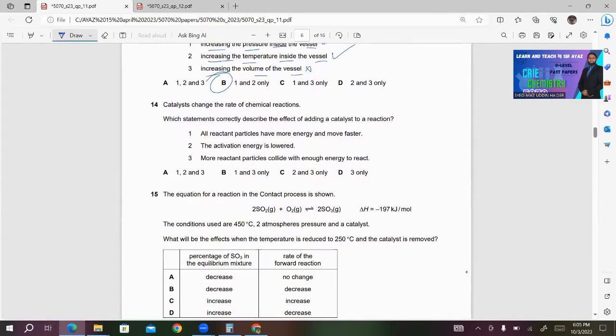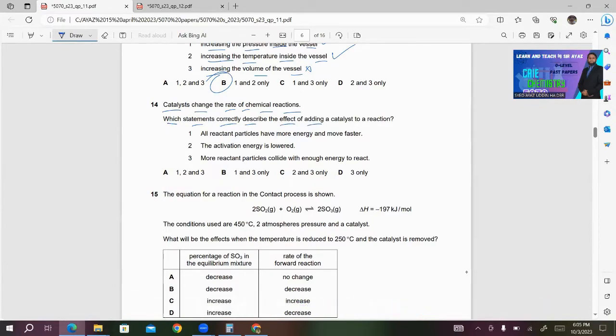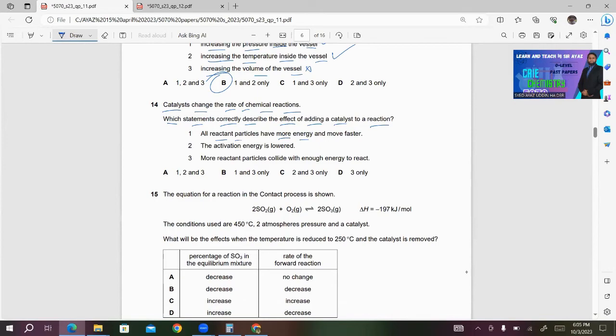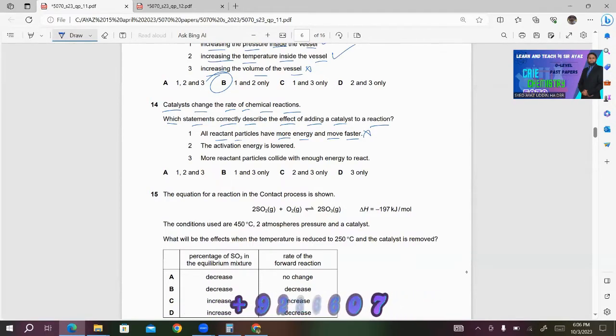14. Catalysts change the rate of chemical reactions. Which statements correctly describe the effect of adding a catalyst to a reaction? Number 1, all reactant particles have more energy and move faster. This is incorrect because the catalyst decreases the activation energy of the reacting particles.